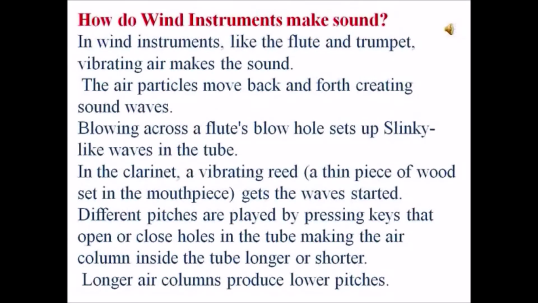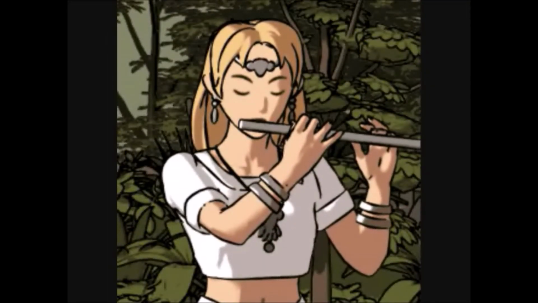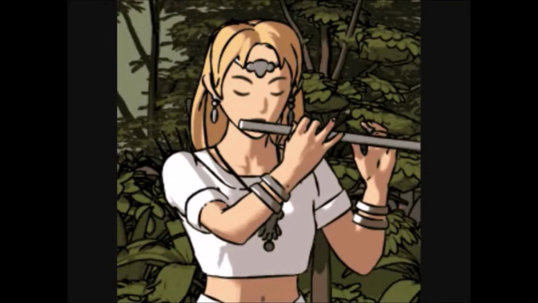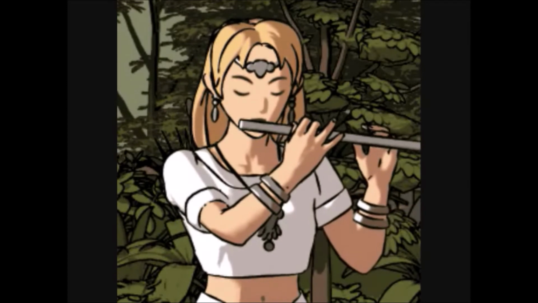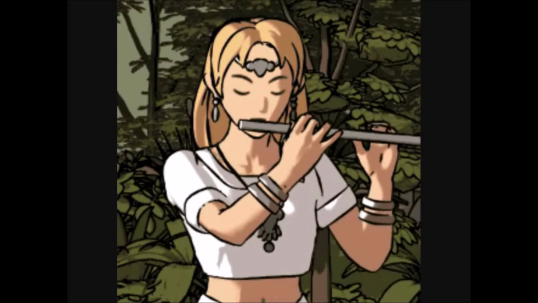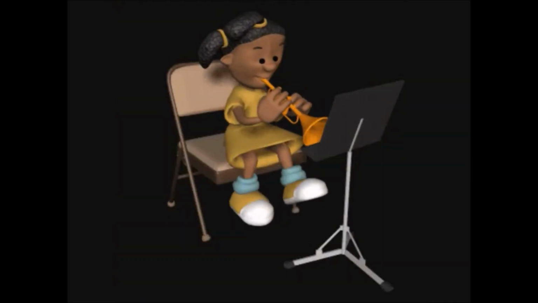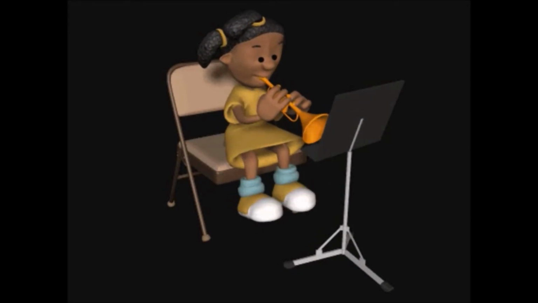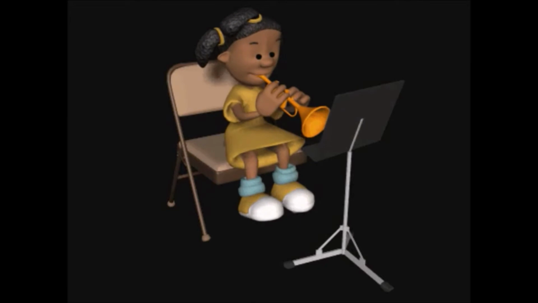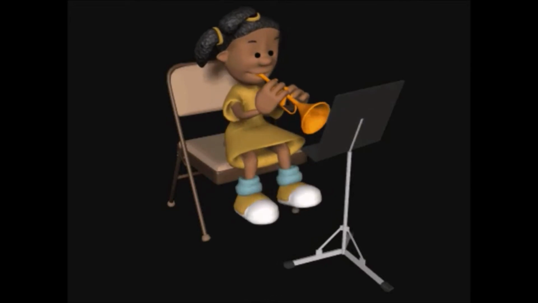How do wind instruments make sound? In wind instruments like the flute and trumpet, vibrating air makes the sound. The air particles move back and forth, creating sound waves. Blowing across a flute's blow hole sets up slinky-like waves in the tube.